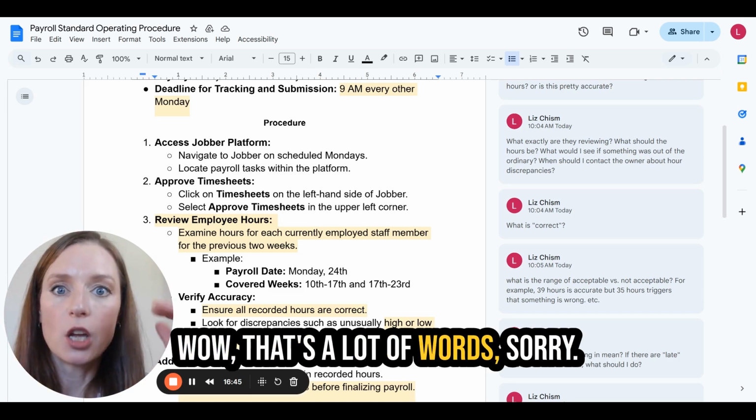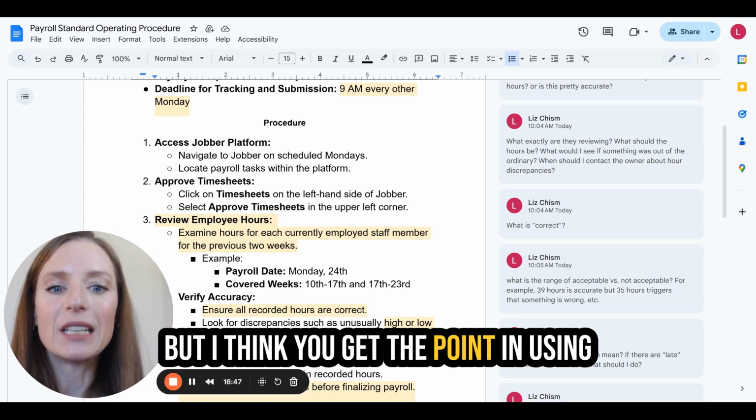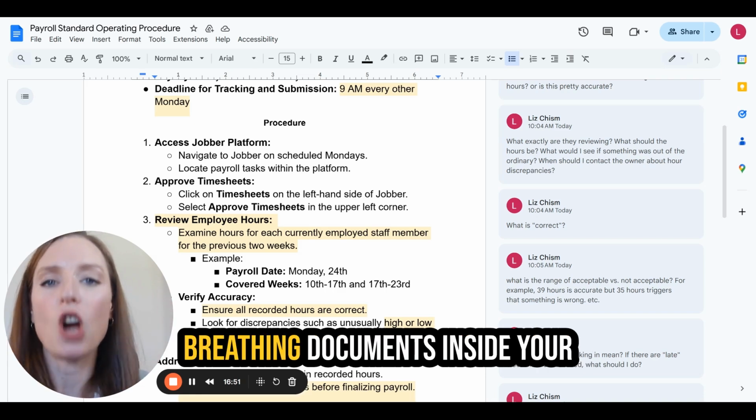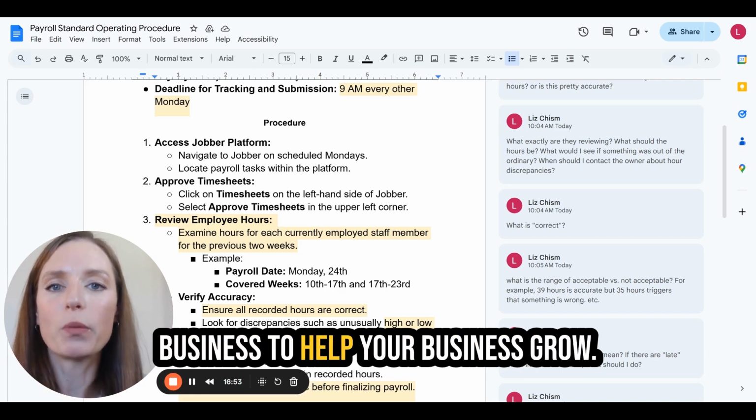Wow, that's a lot of words. Sorry. But I think you get the point in using these types of documents as living, breathing documents inside your business to help your business grow.